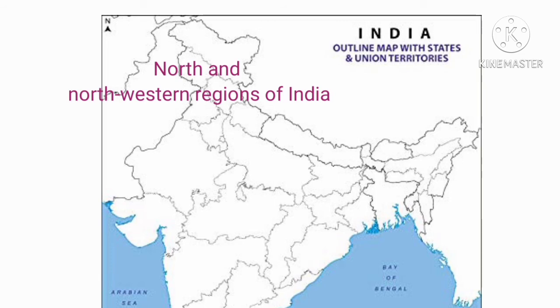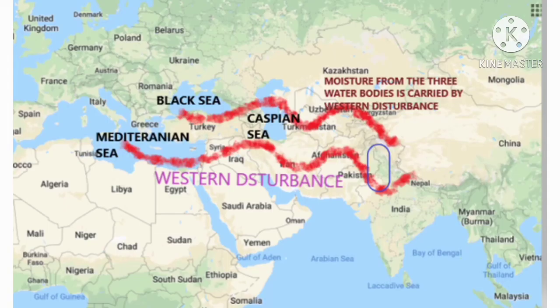These western cyclonic disturbances cause moderate rainfall in the Punjab plain and snowfall in Himachal Pradesh, Uttarakhand and Jammu and Kashmir. Which cyclonic disturbances cause moderate rainfall in the Punjab plain and snowfall in Himachal Pradesh, Uttarakhand and Jammu and Kashmir? The western cyclonic disturbances from the Mediterranean region.